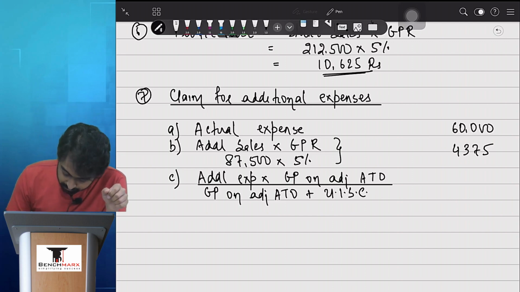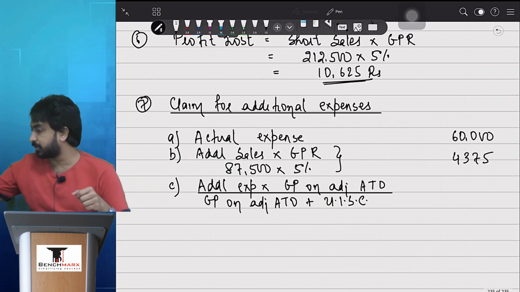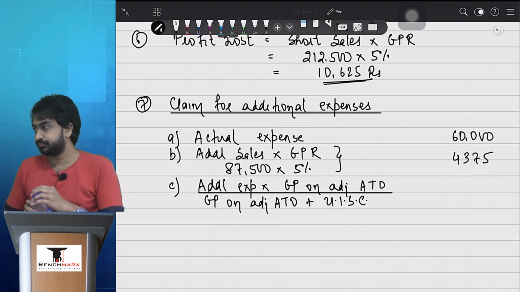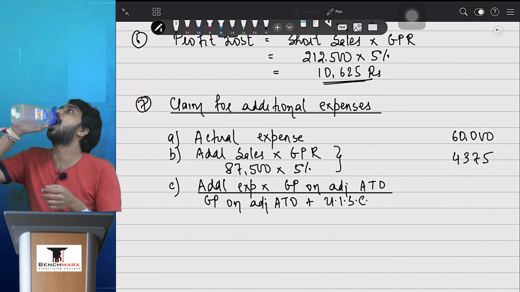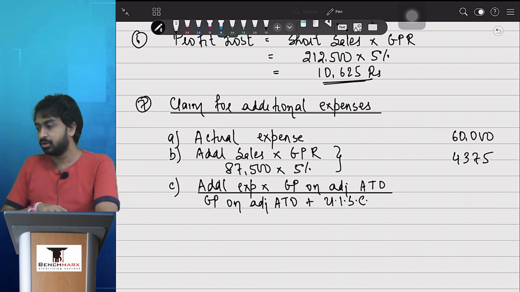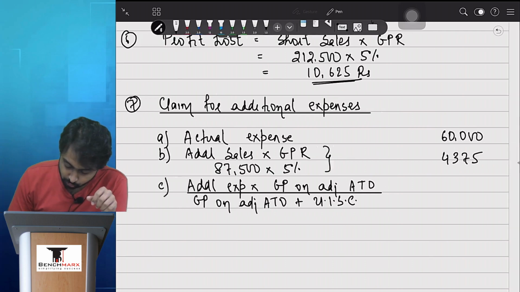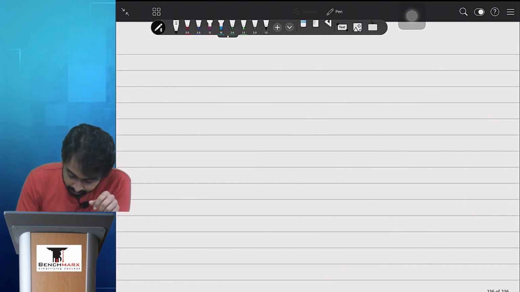Now, for that we'll have to do a working. यहां तक सबका गाड़ी पहुंच गया? बताइए. Yes. ठीक है. So we'll do a working for the same.